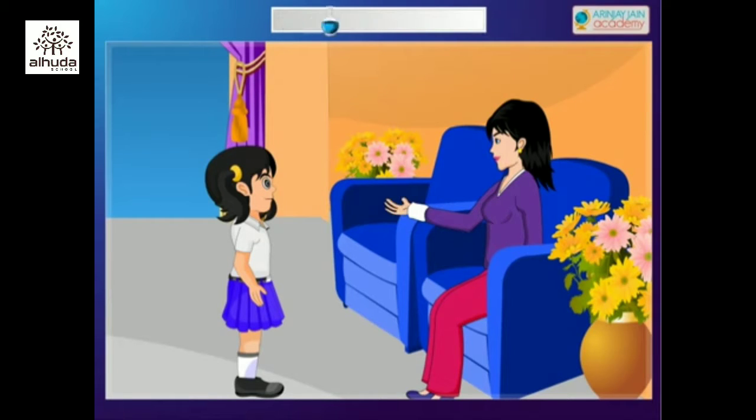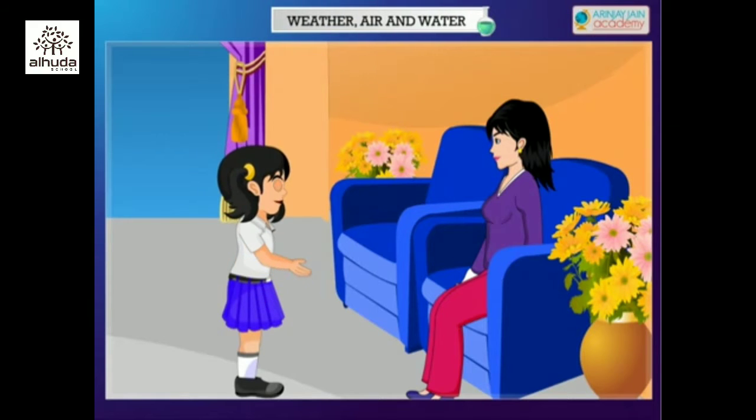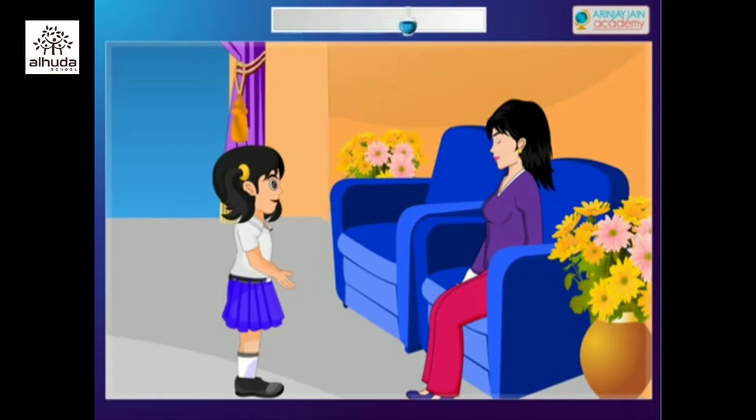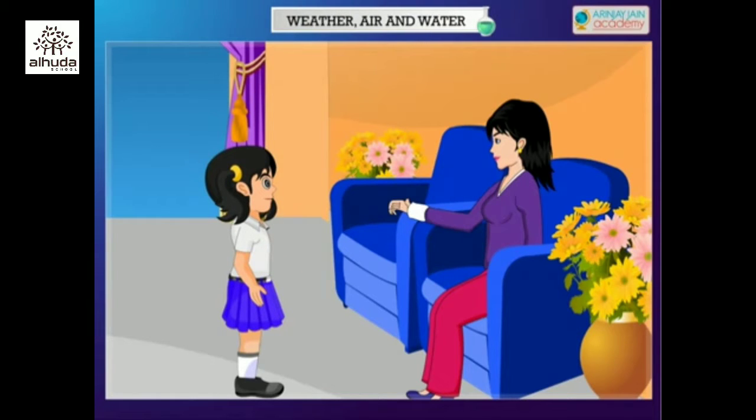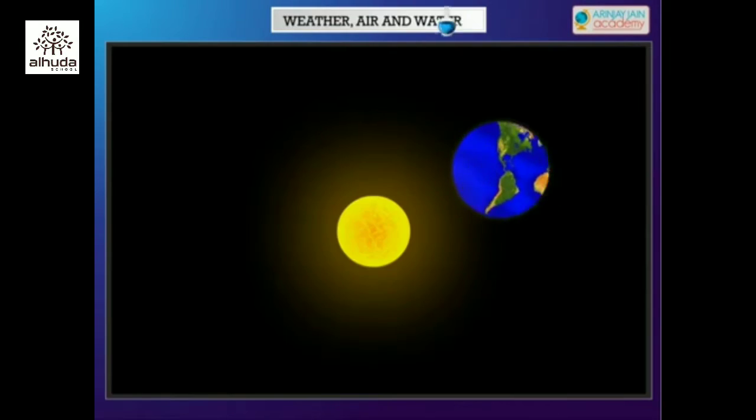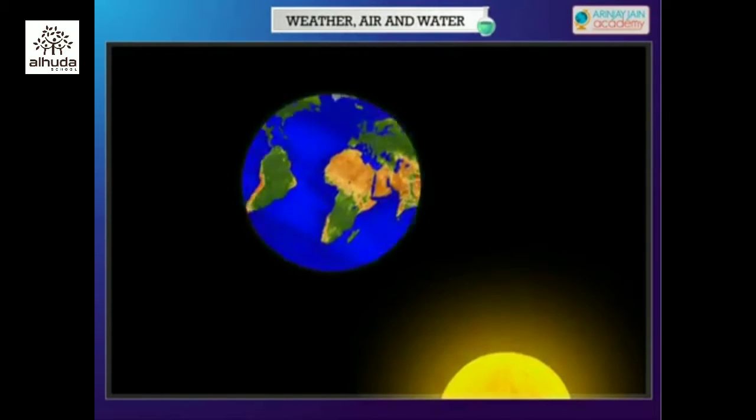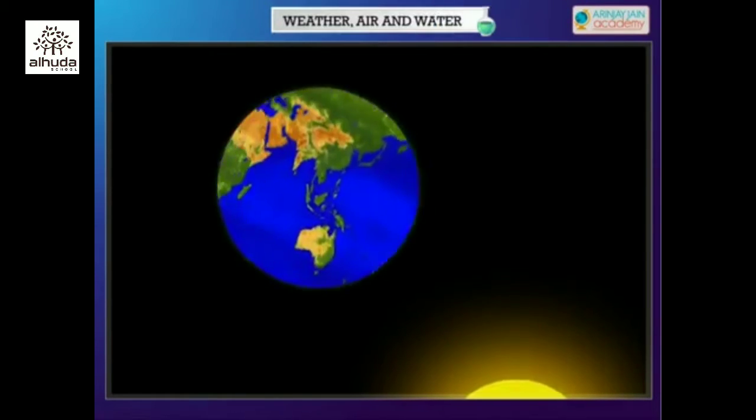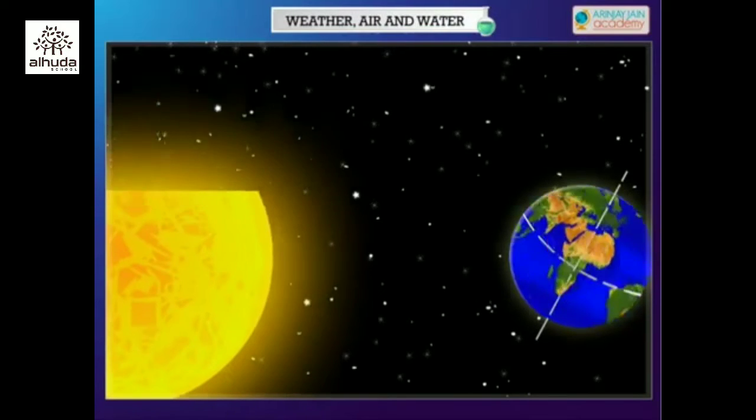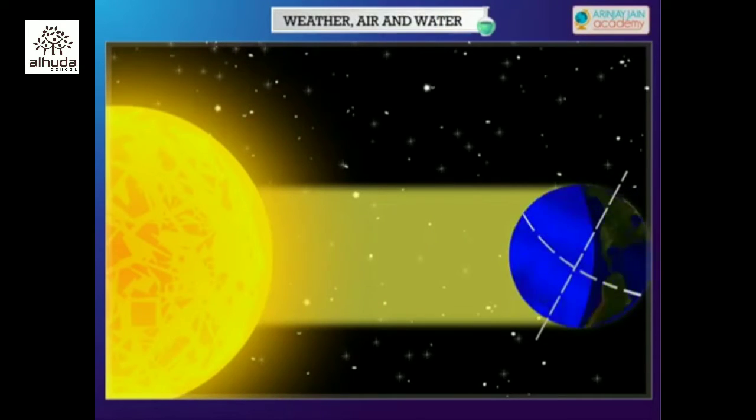Yes, have you ever wondered how day and night and summer and winter are formed? Mama, that's so interesting. Please tell. The earth carries two kinds of motions. It revolves around the sun and rotates on its own axis at the same time. Day and night occur because of the rotation of the earth.